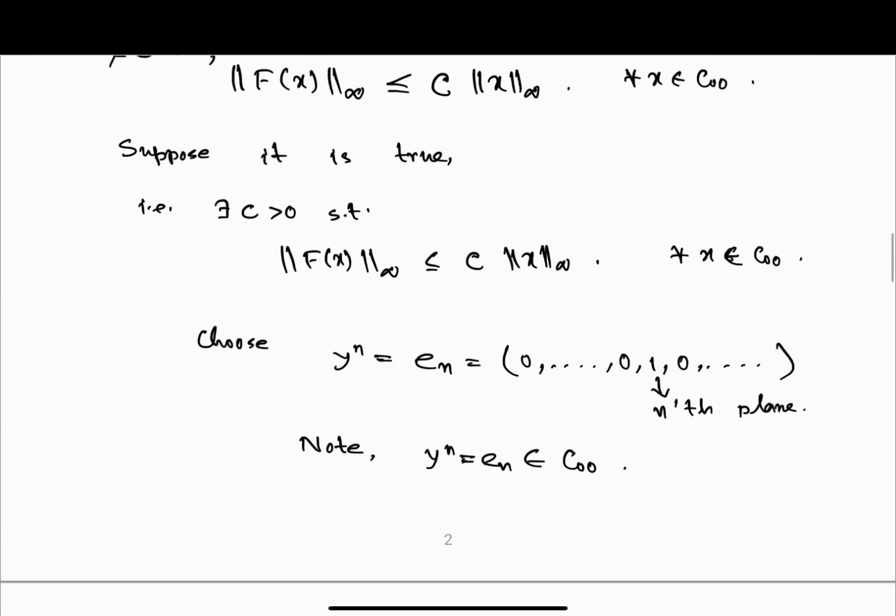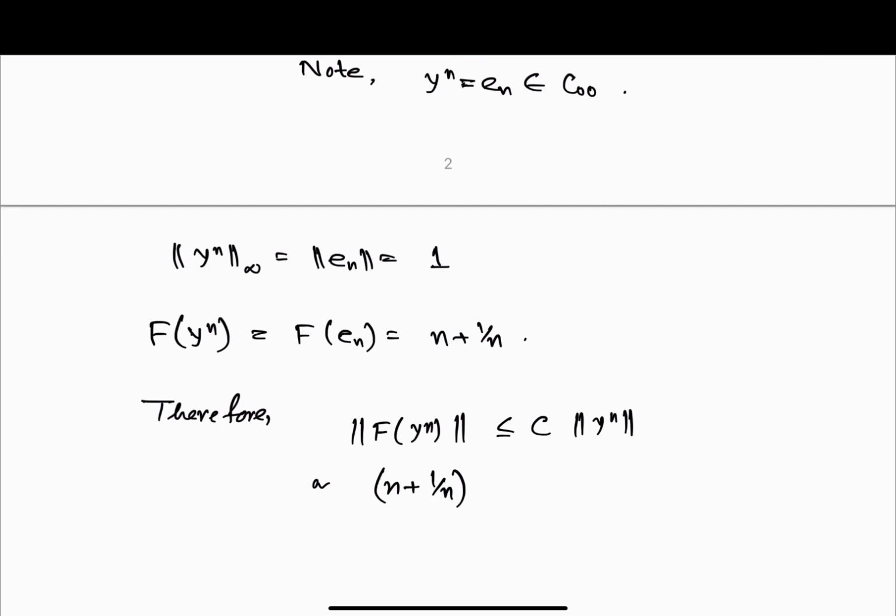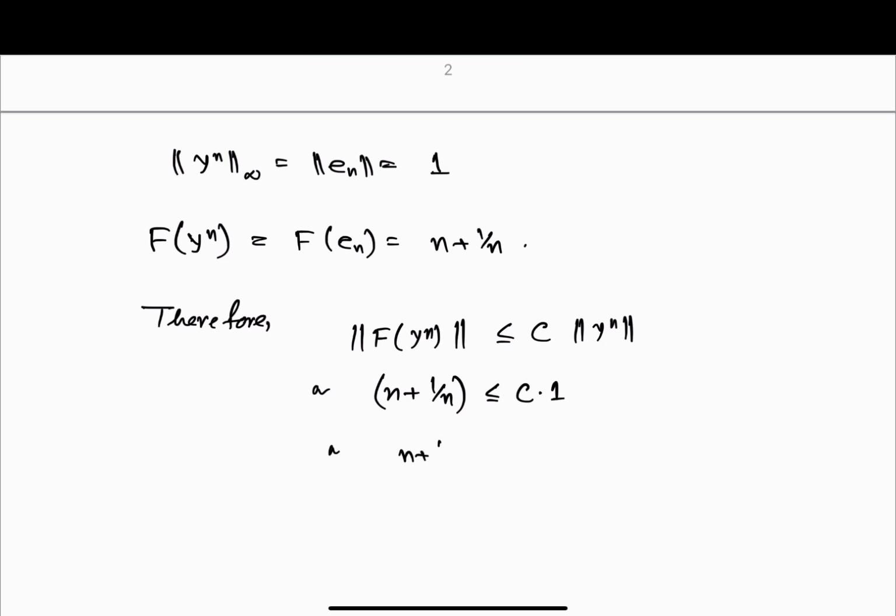Now we have assumed that there exists c such that this holds for all x. So the norm of f(y_n) should be less than c times the norm of y_n: n plus 1 by n is less than c times 1. So n plus 1 by n is less than c. C is some fixed number, and this is true for all n, right?